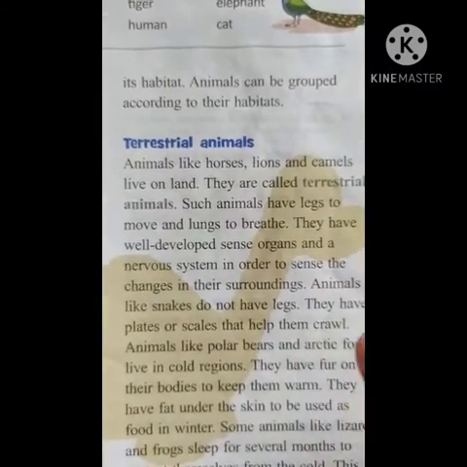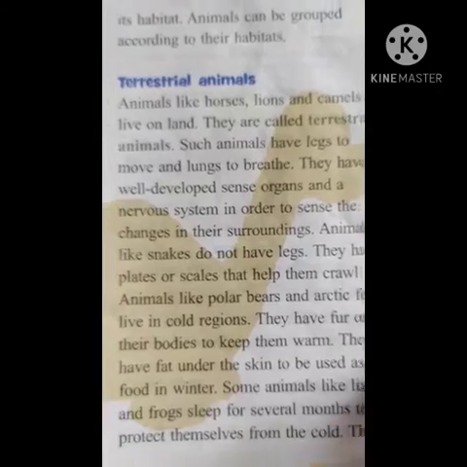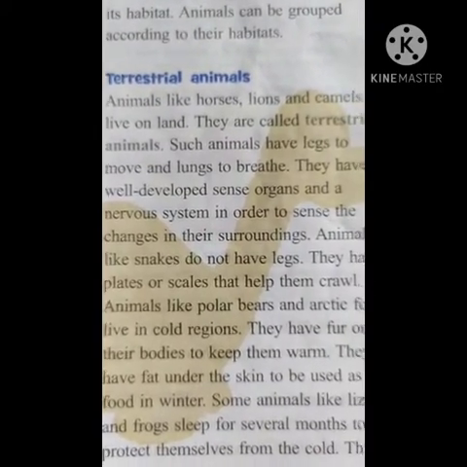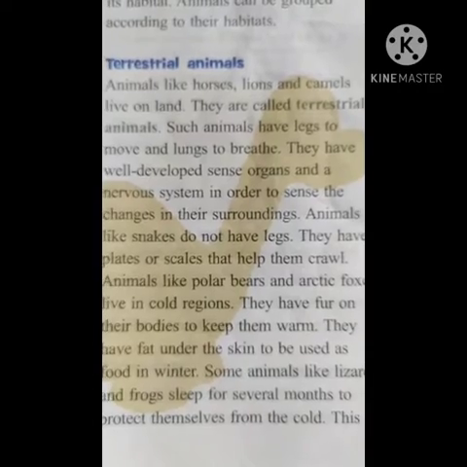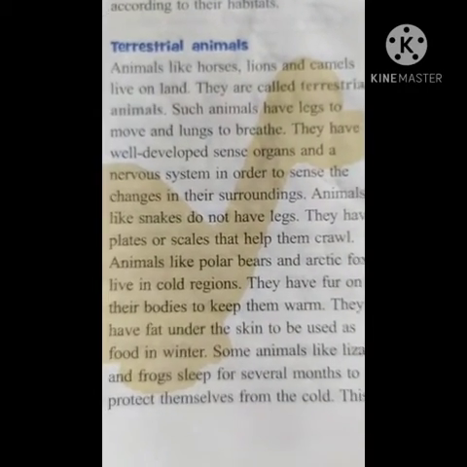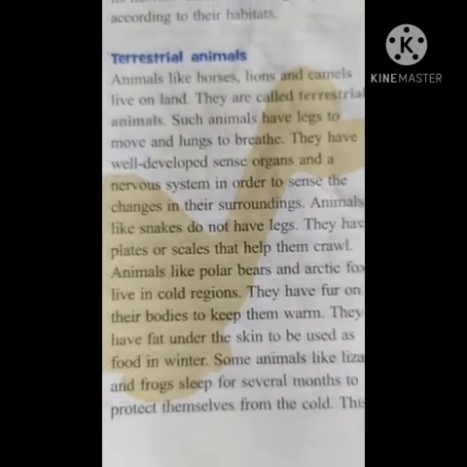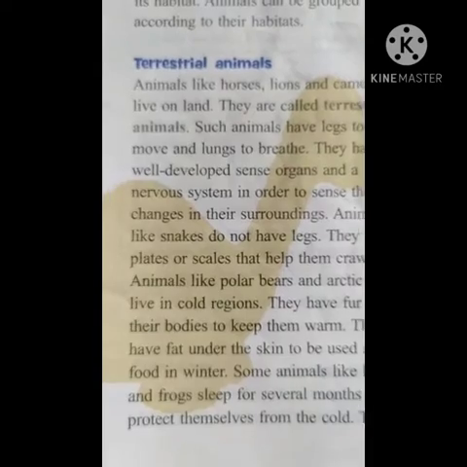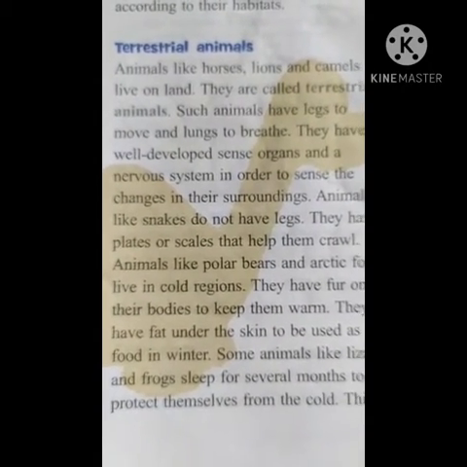Animals like snakes do not have legs. They have plates or scales that help them crawl. Animals like polar bears and Arctic foxes live in cold regions. Okay, so what they are trying to say here, children, is that animals like snakes don't have legs, but they can crawl because they have plates and scales.